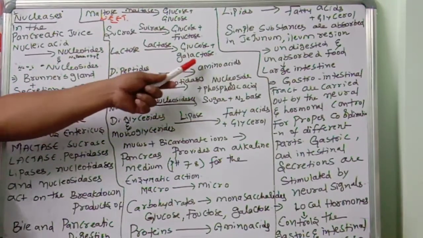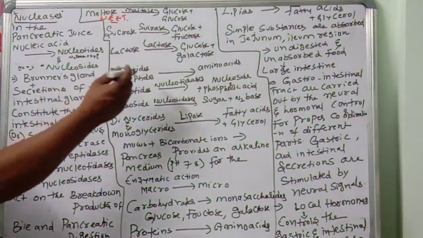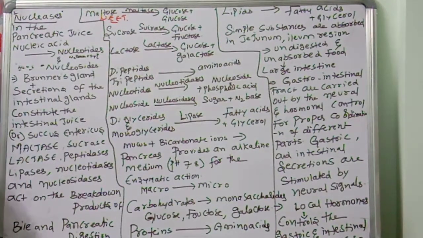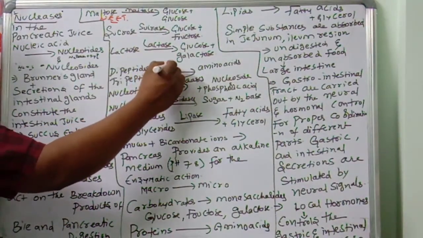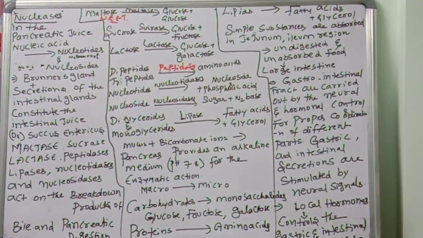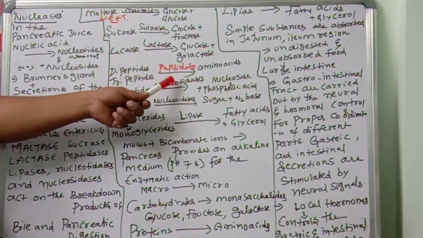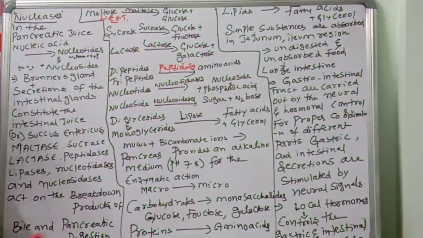Dipeptides, tripeptides convert into amino acids. This is another important one. Dipeptides and tripeptides, what is the enzyme here? The enzyme will be peptidases. So dipeptides and tripeptides convert into amino acids by peptidases. Next, nucleotides, by the nucleotidases, convert into nucleoside plus phosphoric acid.